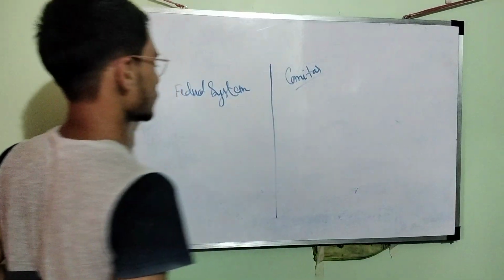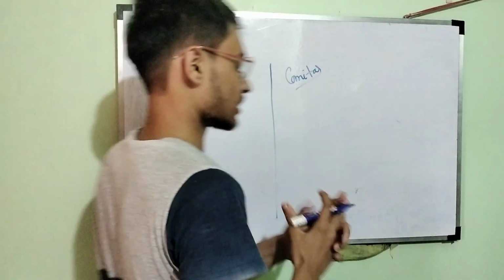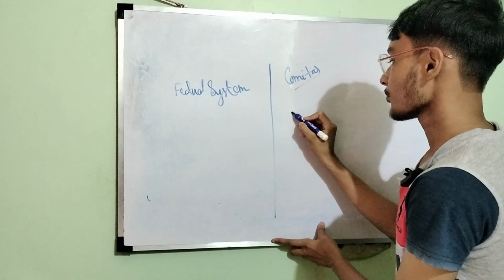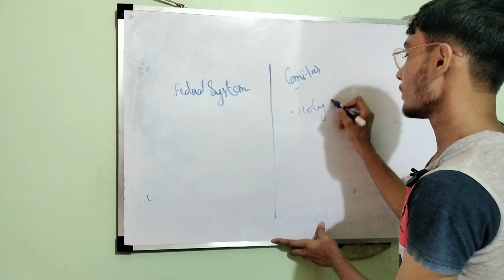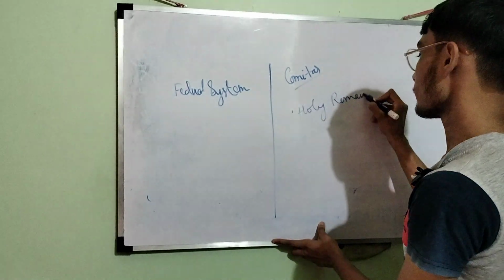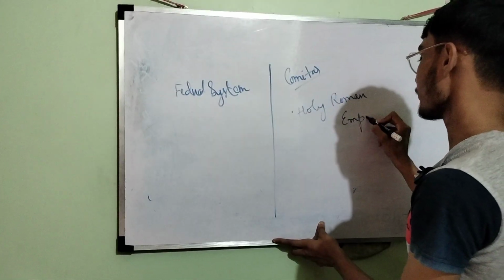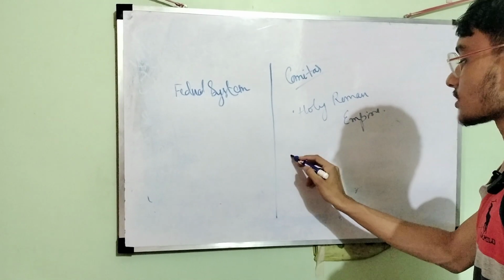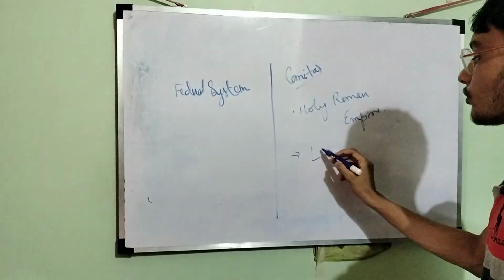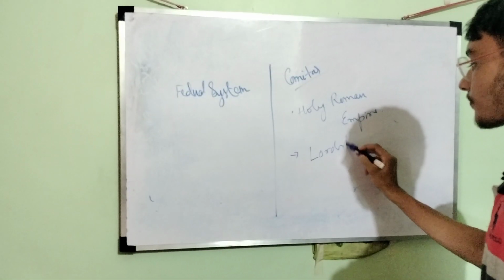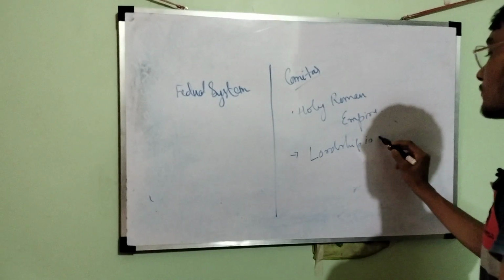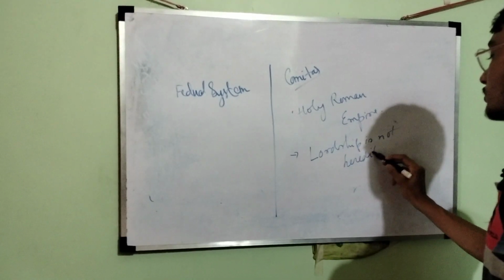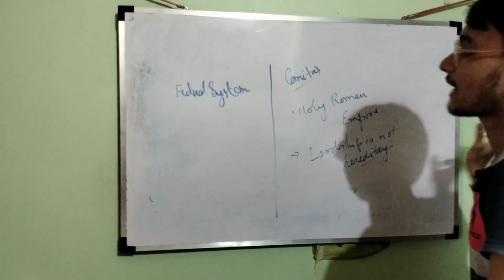What is the German system? This comitas, or the German system, comes from the Holy Roman Empire. It is very important. In the Holy Roman Empire, the lordship is not hereditary.